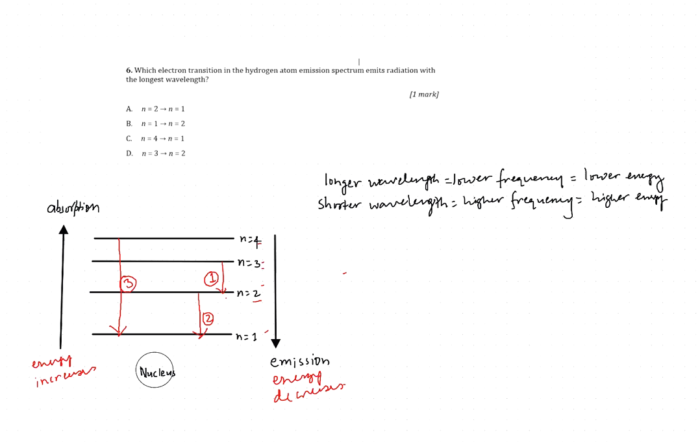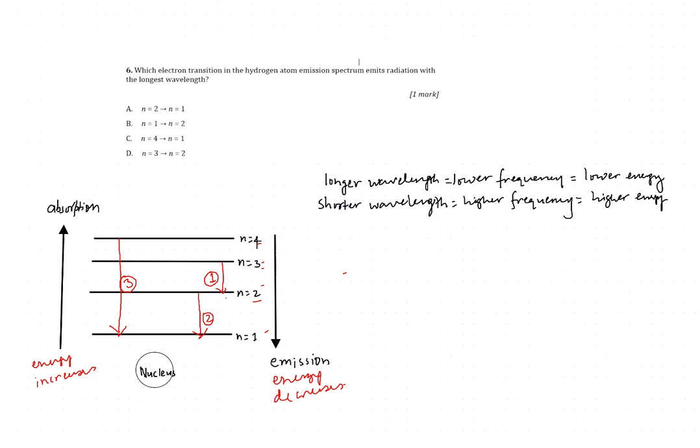A question like this is a little confusing for the IB/DP students. The question is, which electron transition in the hydrogen atom emission spectrum emits radiation with the longest wavelength? In such questions, a few concepts are very important to note. Once those concepts are clear, it will be very easy to find the correct answer.